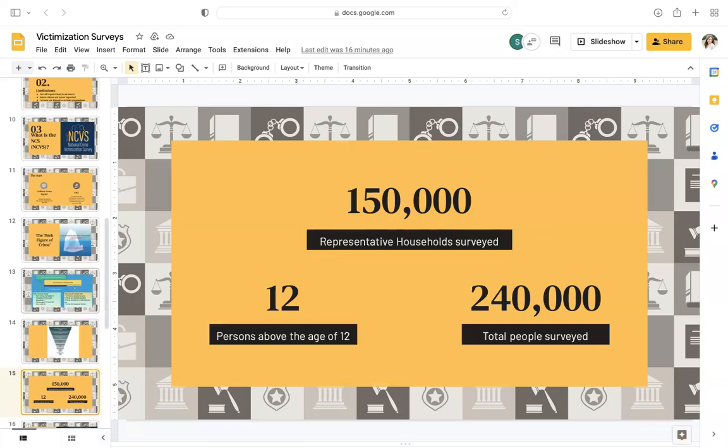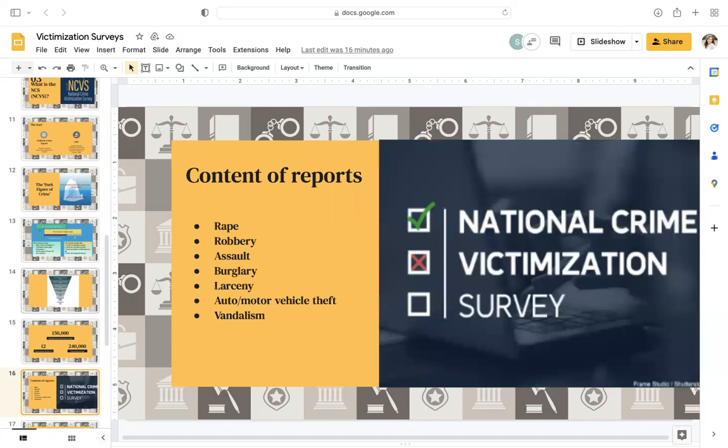So here are some numbers that I got from the National Crime Victimization Survey website. About 150,000 households are surveyed for this report, which covers about 240,000 total people, and they only survey people above the age of 12. Some types of crime that they cover in the report are rape, robbery, assault, burglary, larceny, motor vehicle theft, and vandalism. Detailed info about each victimization incident is recorded, as well as the characteristics of the offender insofar as the victim can report them.